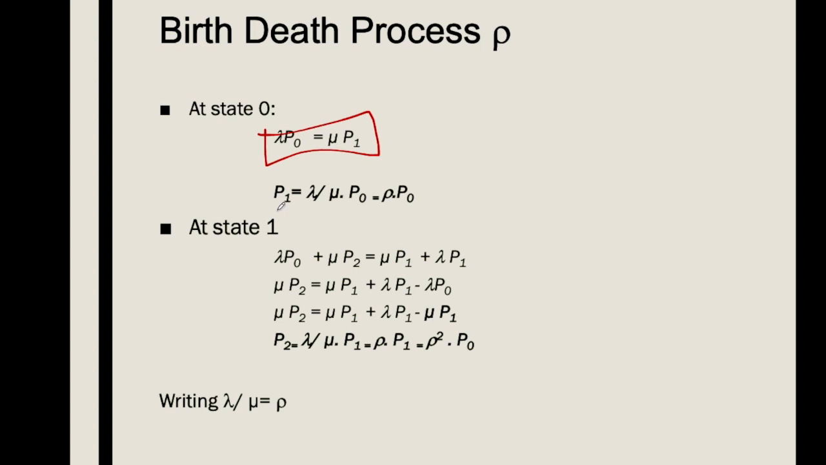And from here we can find that p1 equals lambda by mu into p0. And we can represent this lambda by mu by a variable called rho.